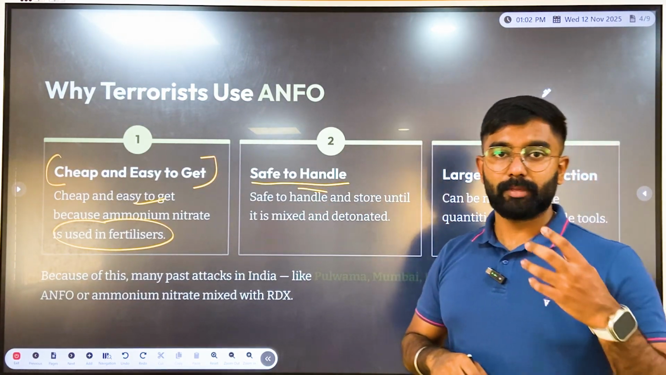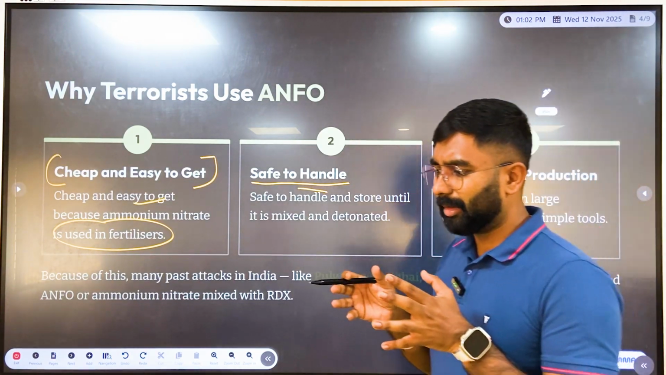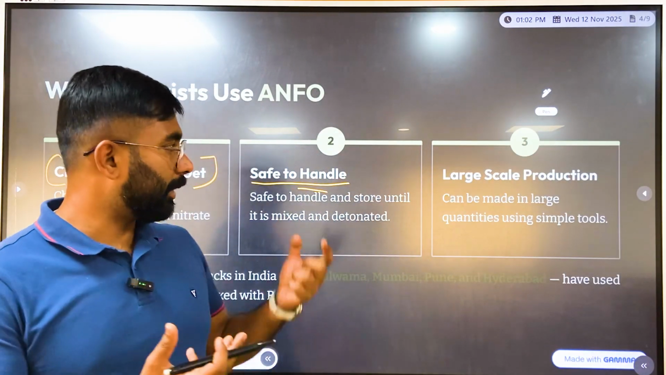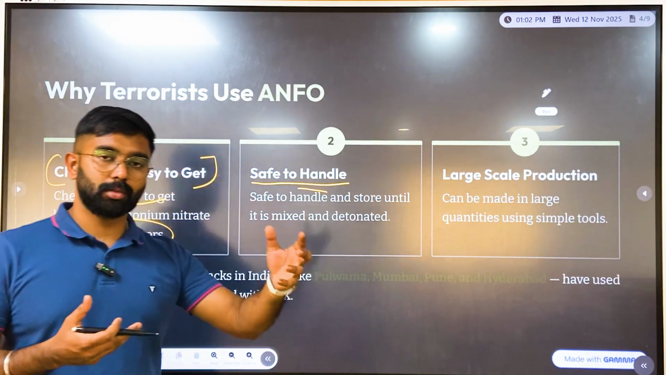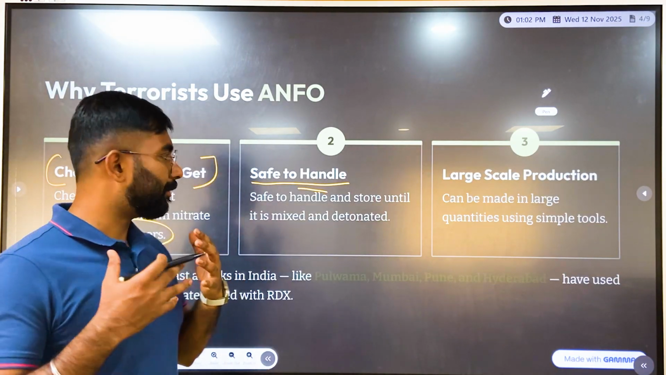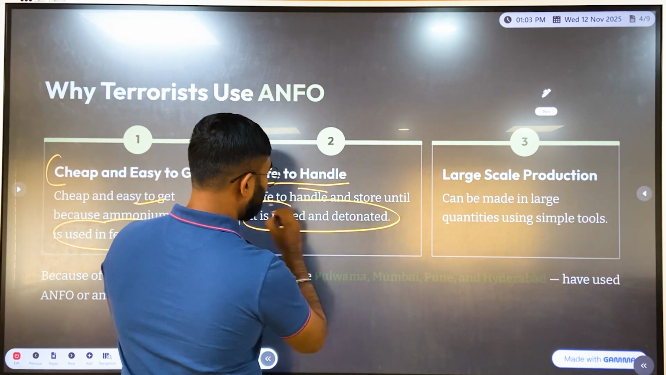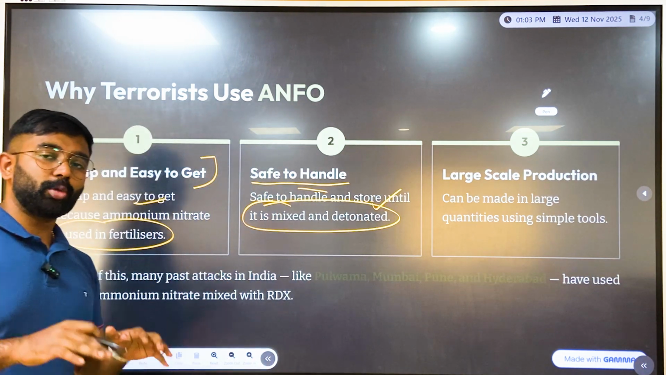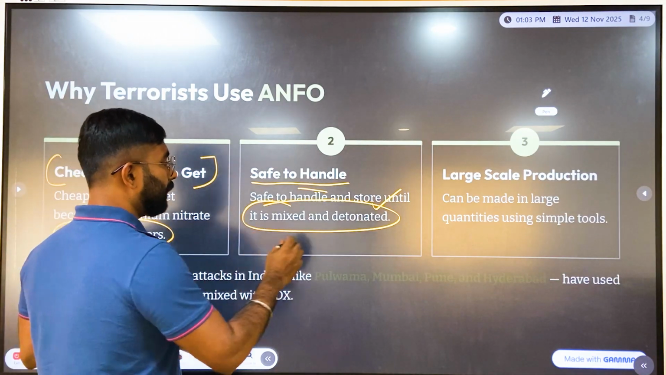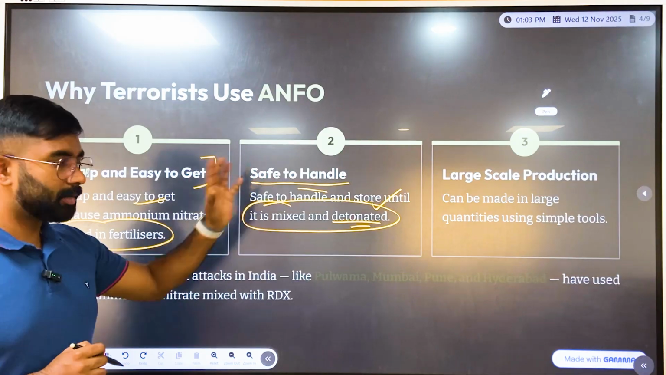The second most important reason is that it is very safe to handle, right? Even in terms of where it has to be stored, you don't need a particular place; there is no requirement that ammonium nitrate should not come in contact with water or air, right? You can store it very easily, hassle free, and it is considered very safe, even when you're storing it just like that, until it is mixed with fuel oil and a detonator. So hence it is safe to handle.